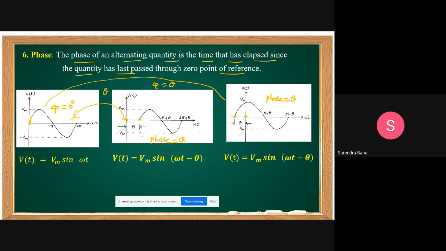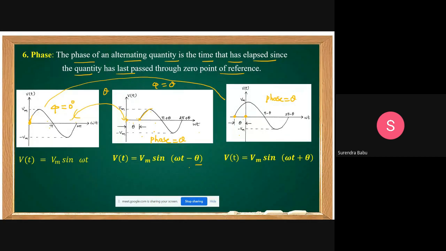First this waveform is started. After theta angle, this waveform is started. That means first you are going, after theta angle, your friend is coming. That means your friend is lagging. Lagging means you take the theta, minus. That's why this waveform lags this waveform by an angle of theta.